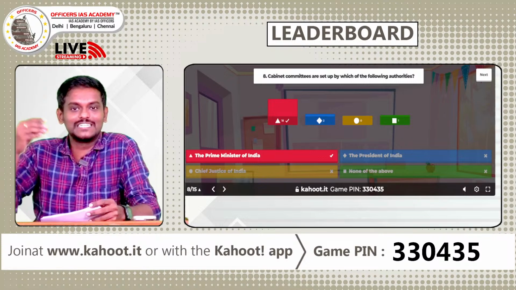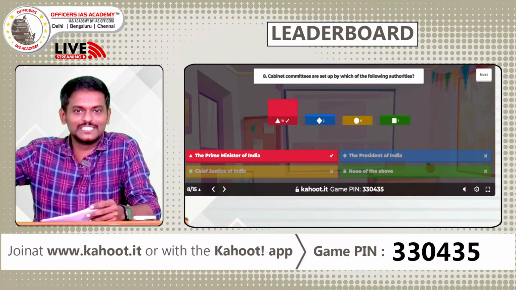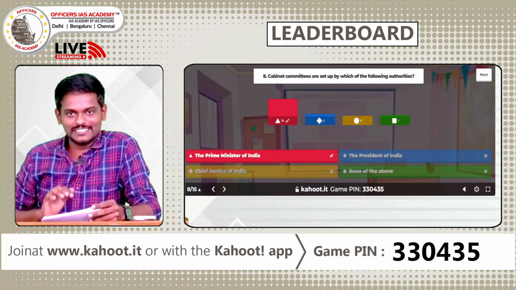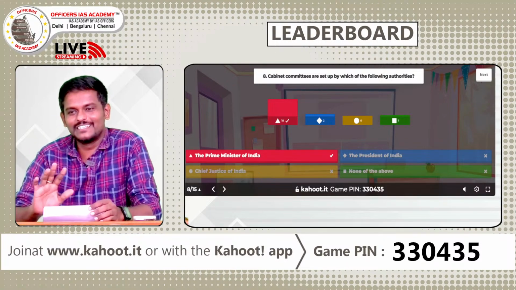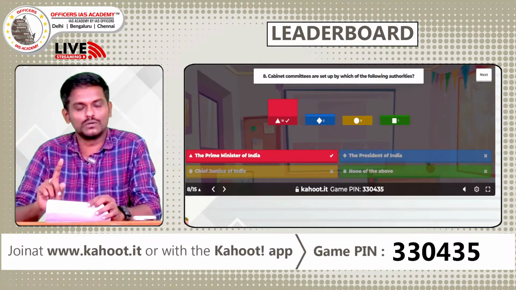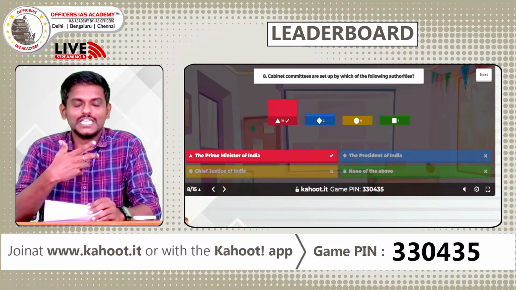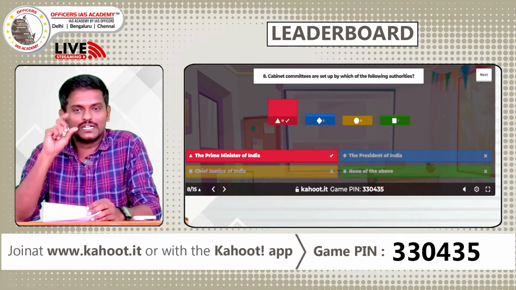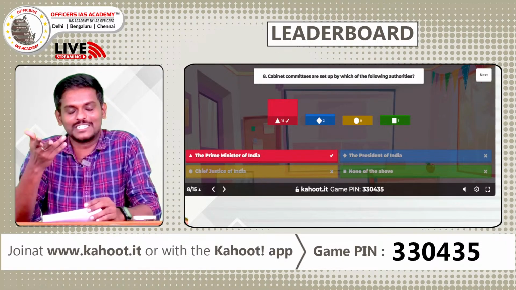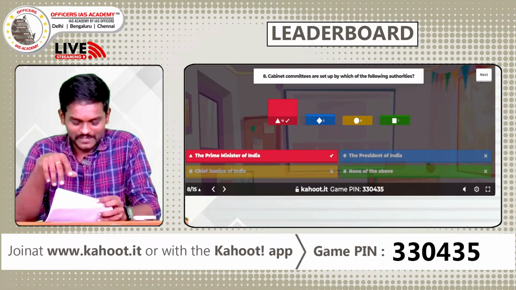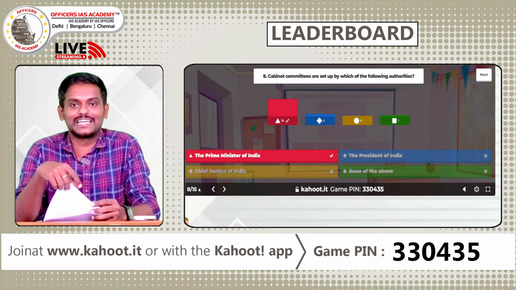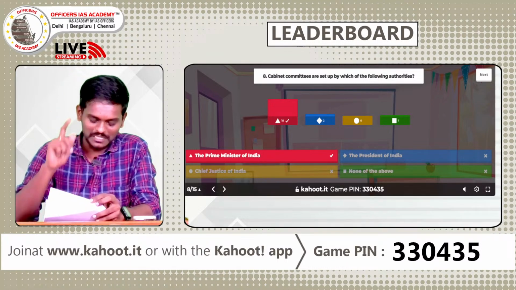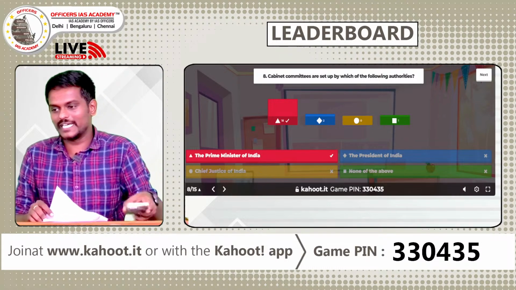That is, the sign and seal of the president is not required to do something like this. So I vaguely remember, but it's very important you know. Then only you will be clear. Even though the pressure makes you overthink, you should be clear. Even if we are in sleep, if they ask you who sets up the cabinet committee, you should be confident in your answer saying that Prime Minister. So the answer is A, and let's see.